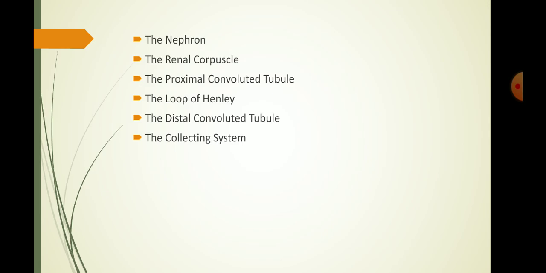Here transport occurs and water moves out of the tubular fluid by osmosis, reducing the volume of tubular fluid.